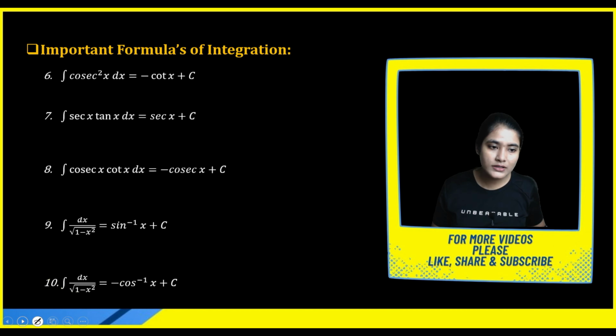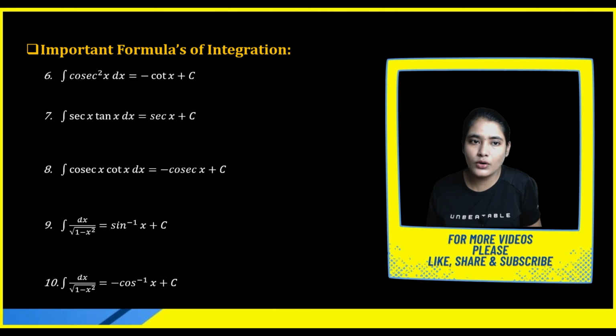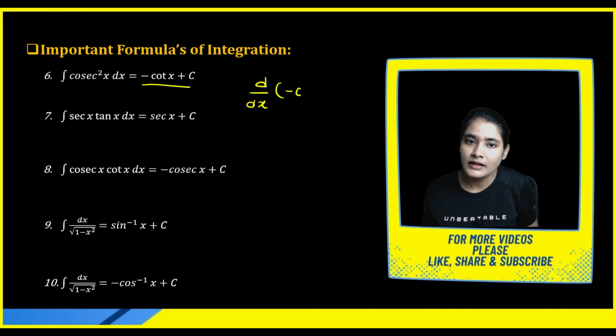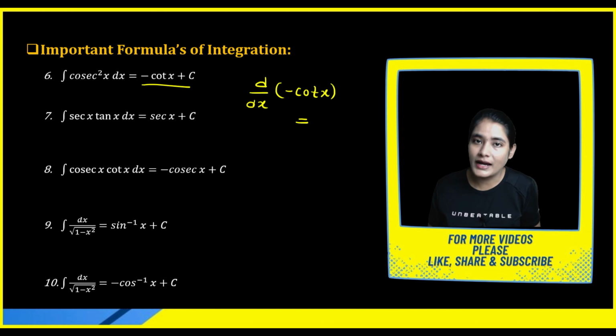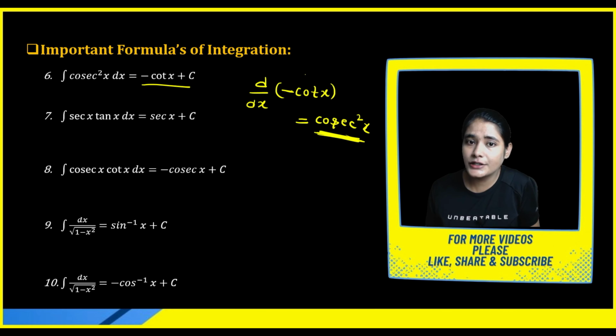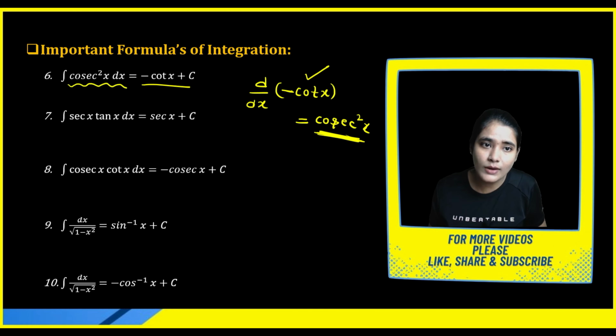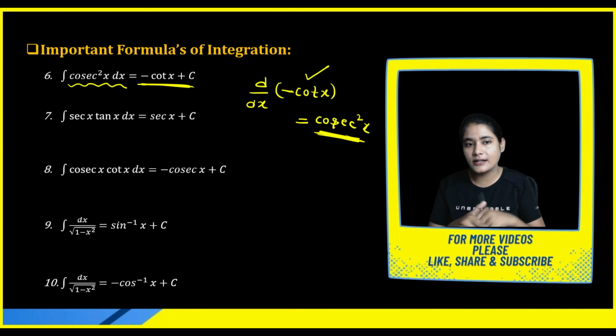Okay. Now let's go for some other formulas. Cosec square x. Don't look at the right hand side. First we will discuss where we get cosec square x. When we differentiate minus cot x, the differentiation of cot x is minus cosec square x, and there is already one minus, so you will get plus cosec square x. So no doubt, when you integrate cosec square x, you will get minus cot x plus constant.